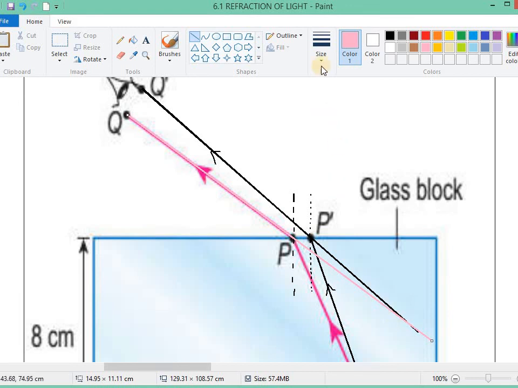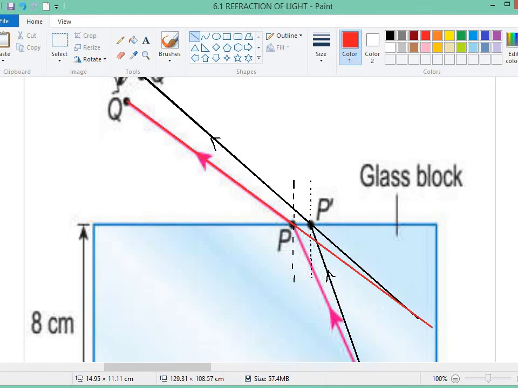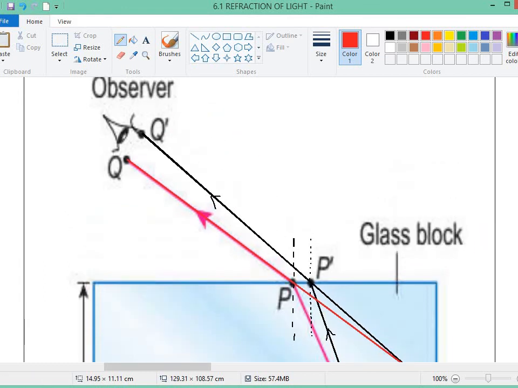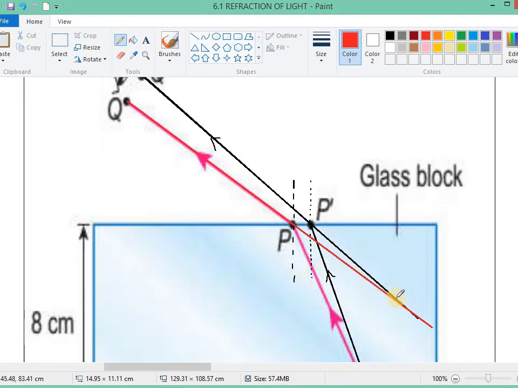You see this point or not? From the point of view of the observer, it looks like the light comes from this point.